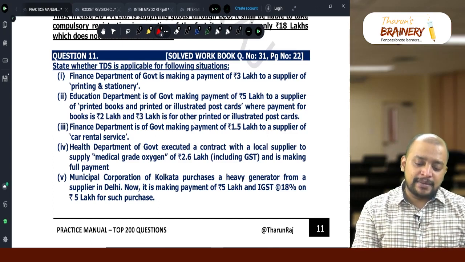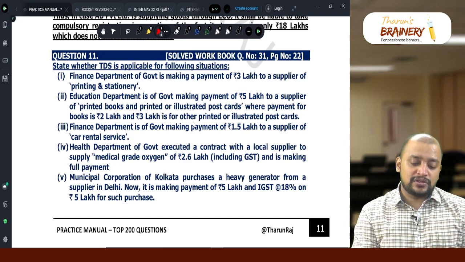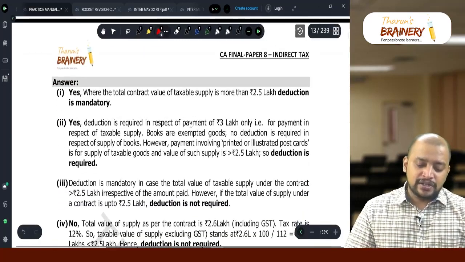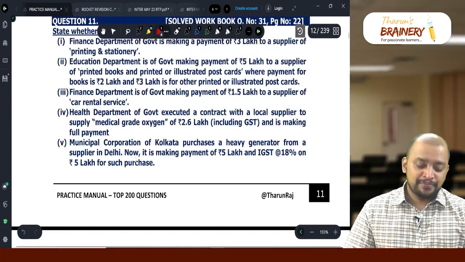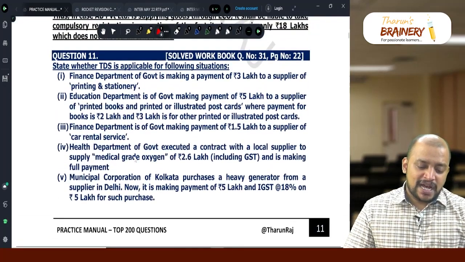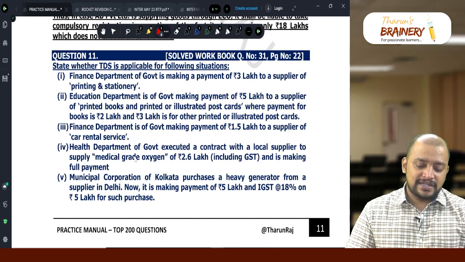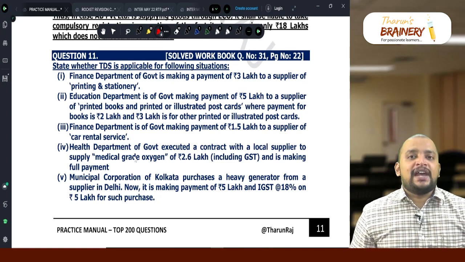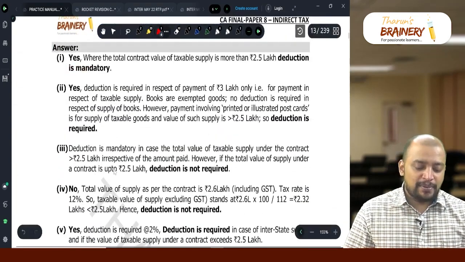So here exempted goods you take out, books are exempted. So 3 lakhs is only taxable and the taxable value exceeds 2,50,000. So then also TDS is applicable. Then, Finance Department of Government making payment of 1.5 lakh to a supplier of car rental service. The value does not exceed 2.5 lakhs. So TDS is not applicable.